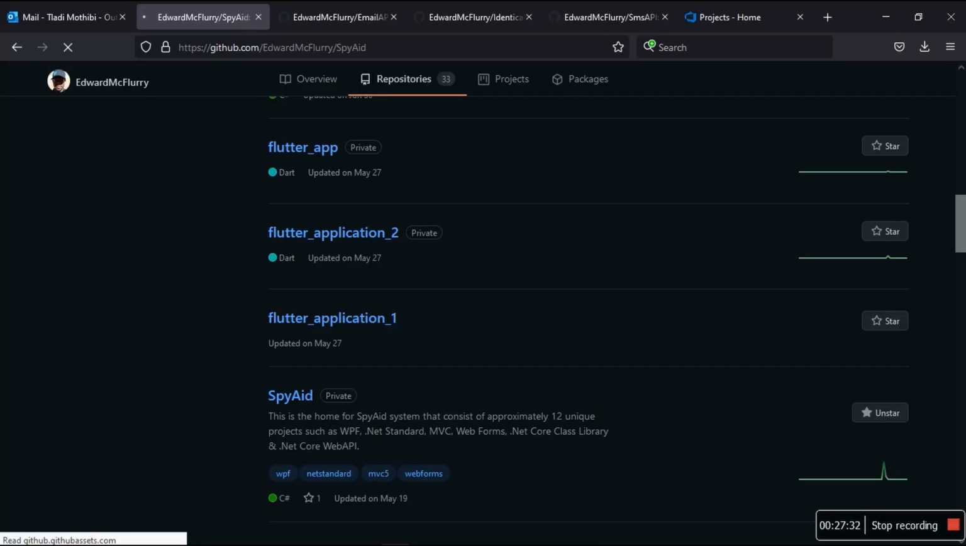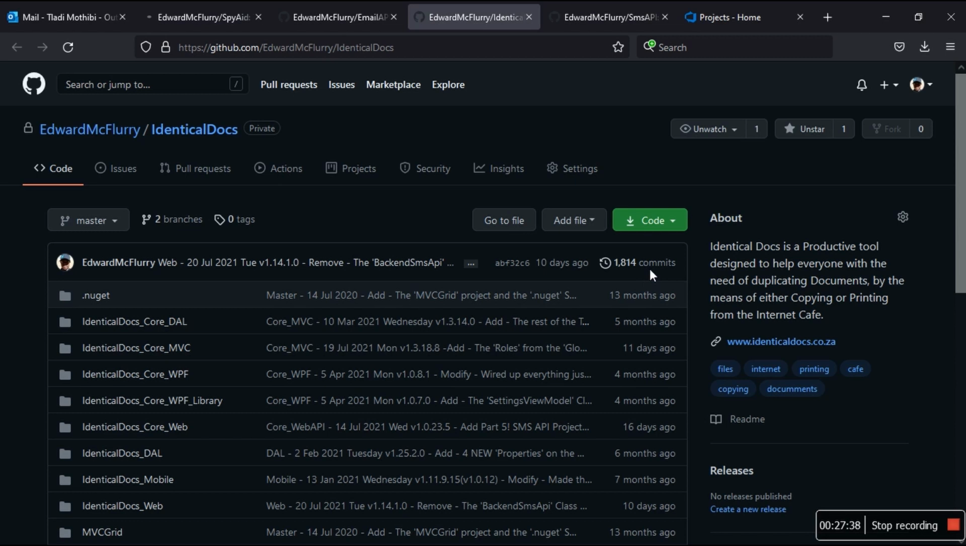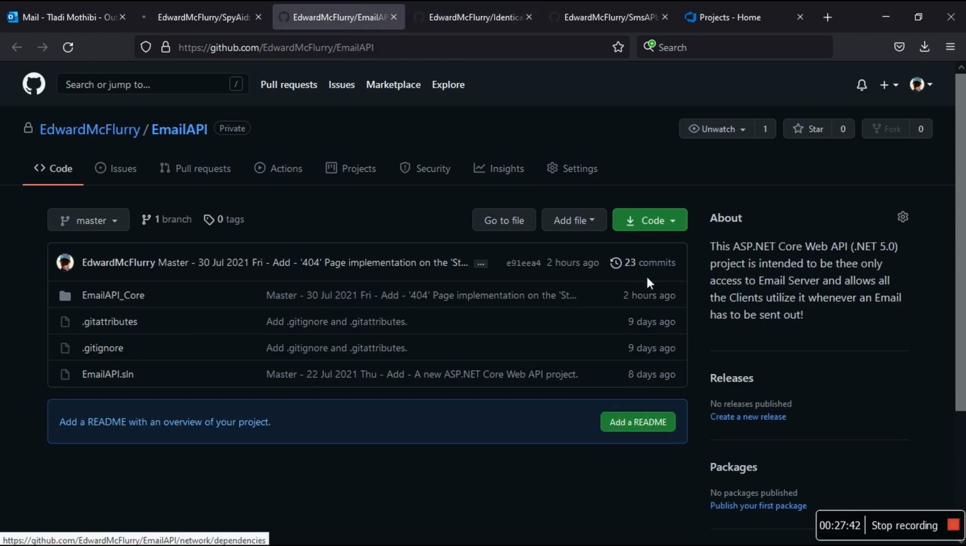So let me start with SMS API. Let's go to commit, identical docs. Look at the number of the commits on identical docs. Email API, commit. I'll finish up with this guy.